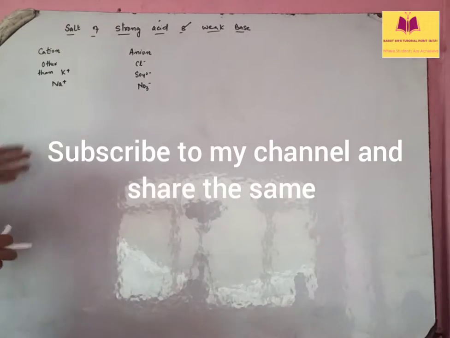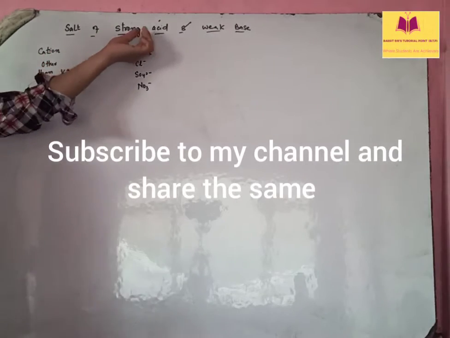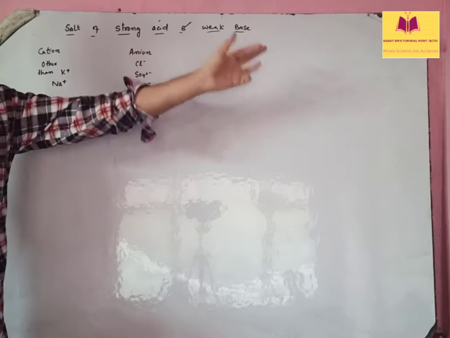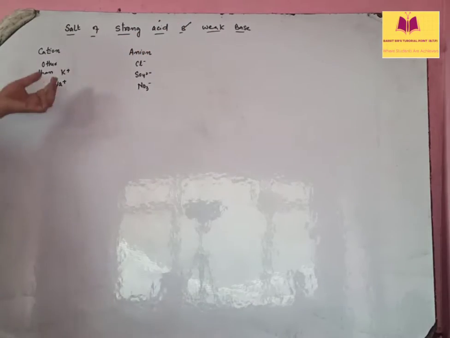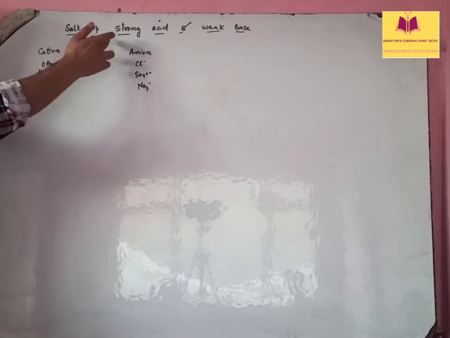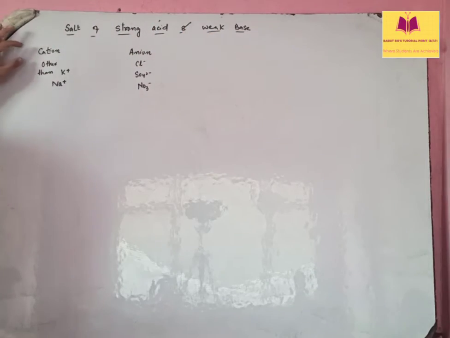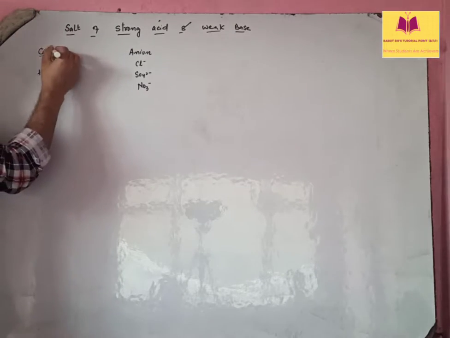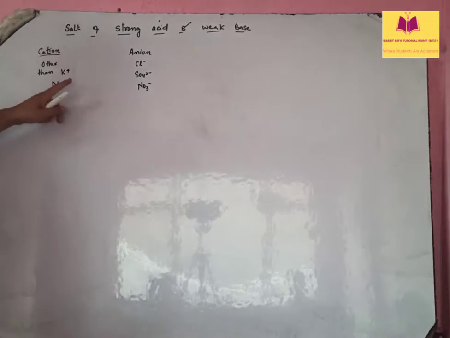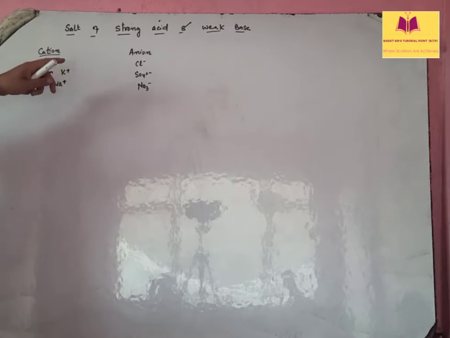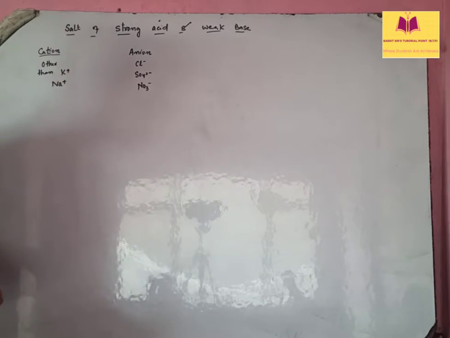So in this lecture we are going to discuss what? Salts of strong acid and weak base. Okay, only those salts जो बने हैं एक strong acid से और एक weak base से. Okay, देखो इनमें क्या होता है, ऐसे salts के अंदर कैटायन जो होता है that is other than potassium and sodium. पोटेशियम और सोडियम के बगैर कोई और कैटायन होता है, ठीक है.